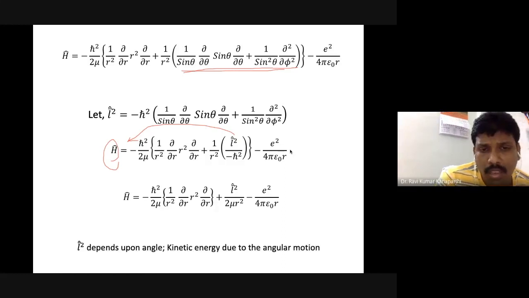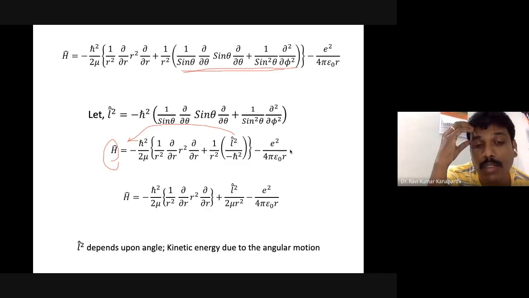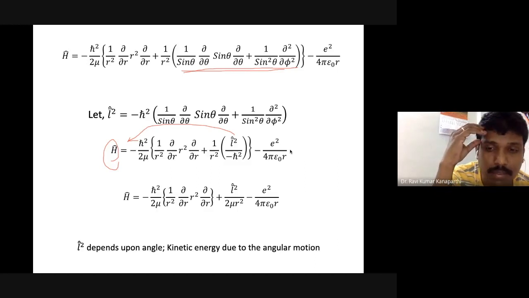Now, what I wanted to say is that the angular momentum, as you can realize here, depends upon the angles theta and phi. Theta is defined to be the angle of the electron, which varies from 0 to 180 degrees, a positive angle that it makes with respect to the positive z axis.